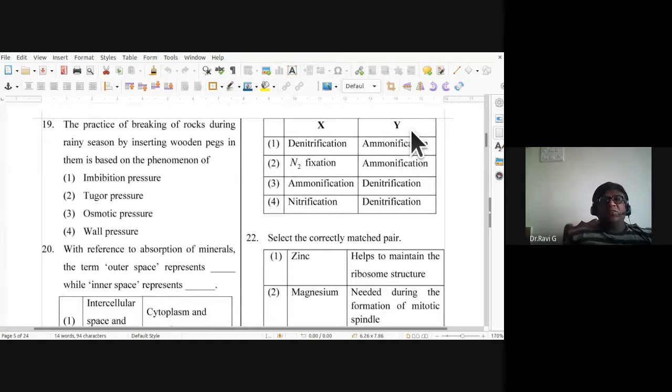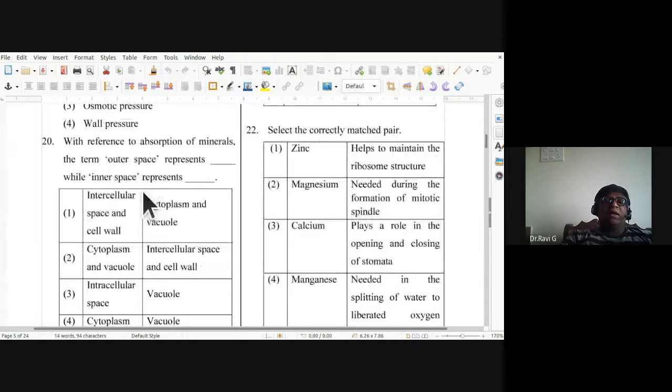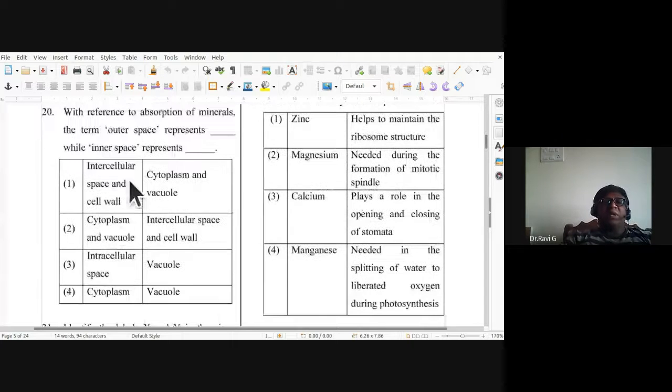See, the practice of breaking of rocks during rainy seasons by inserting wooden pegs in them is based on the phenomenon of imbibition pressure. So 19th one, first is the answer. So 20th, with reference to absorption of minerals, the term outer space represents intracellular space, intercellular space and cell wall, while inner space represents cytoplasm and vacuole. So that is what the 20th, the correct option is.